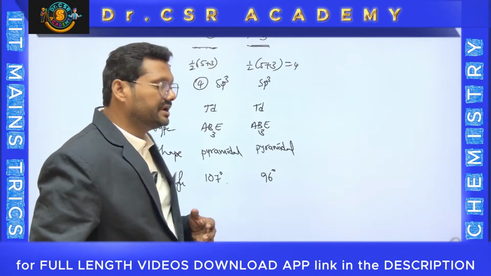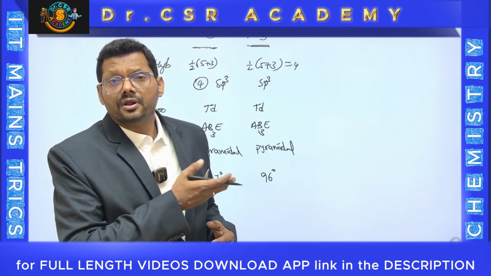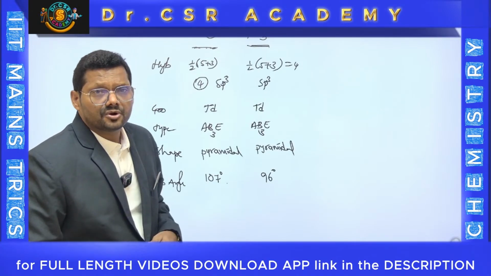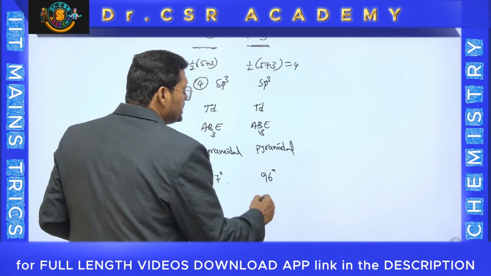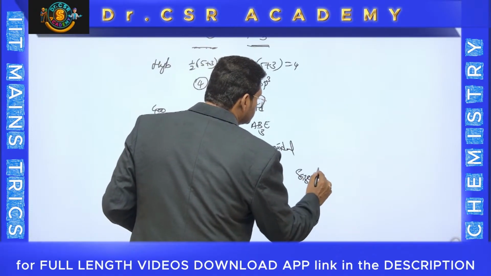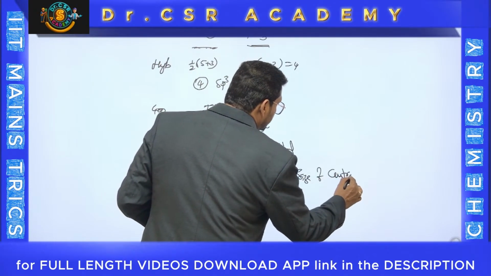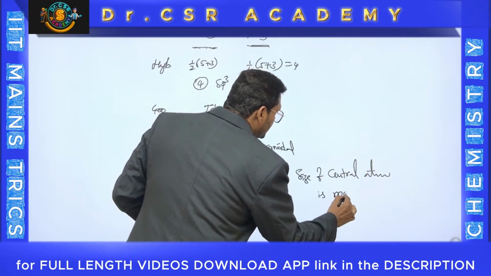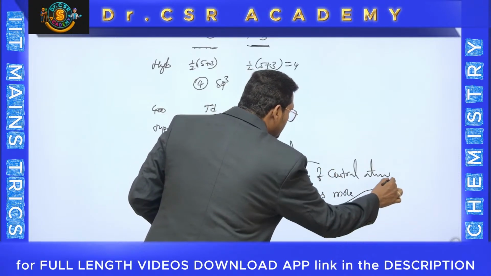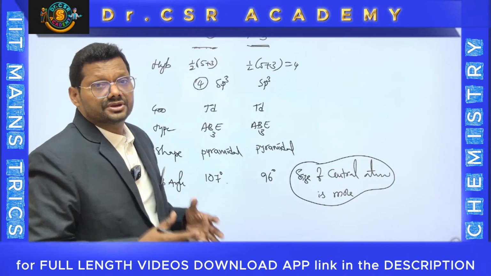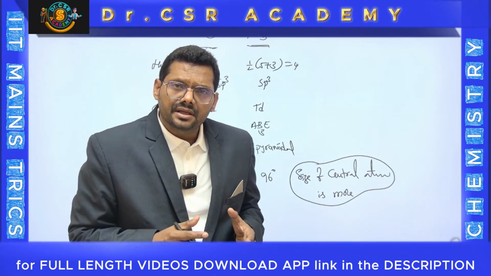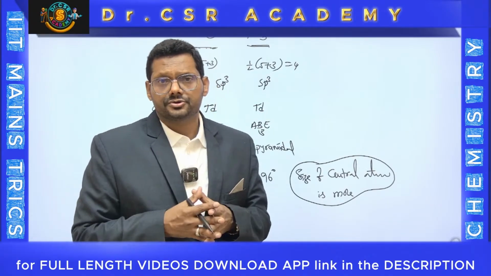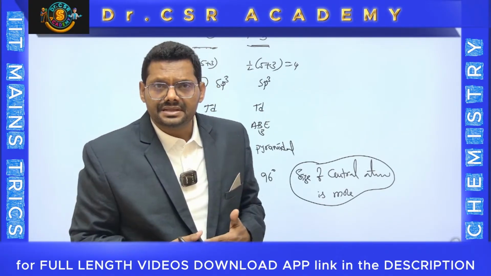96 degrees is the bond angle for the case of PH3. Nearly 96. It's not close to 104 or 105, and it's not close to 107. There is a lot of difference in bond angle, and the reason is the size of the central atom. The size of the central atom is more, because of this reason the bond angle has decreased much. Still, H2O, ammonia, PH3 are simpler molecules. We will move on to a little bit better examples.